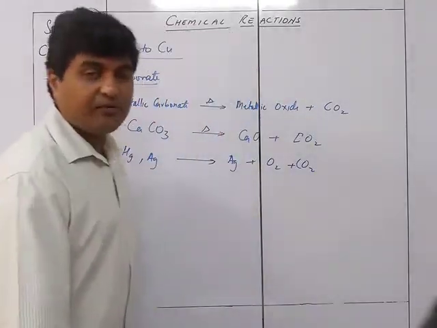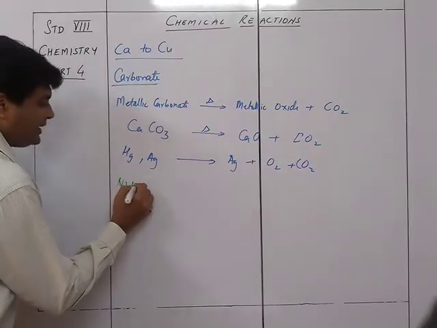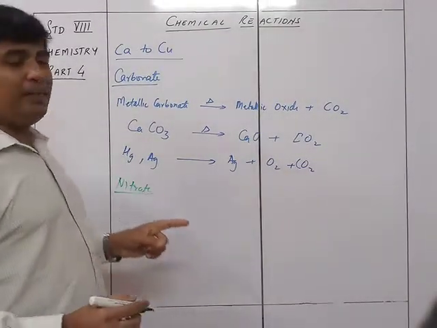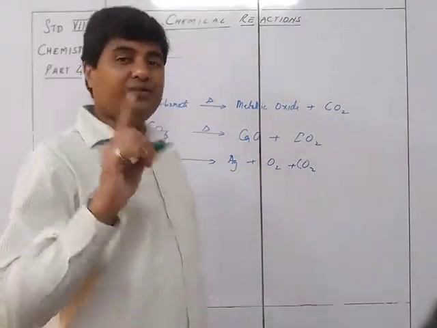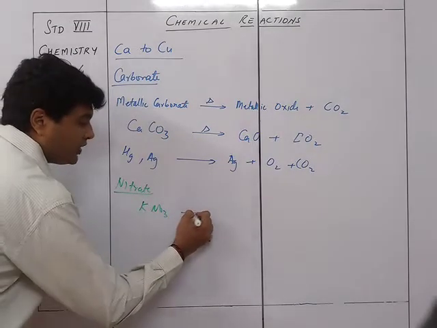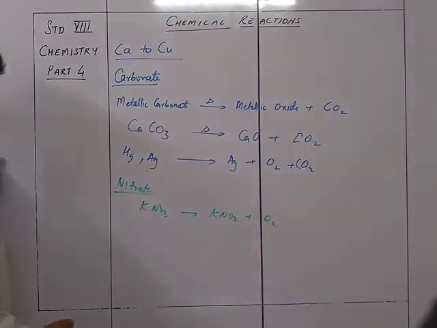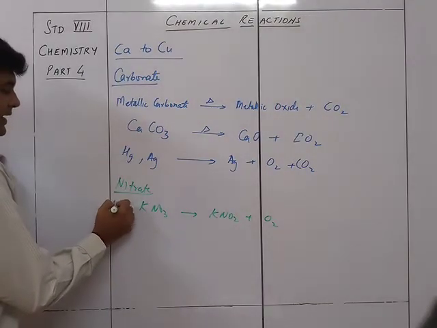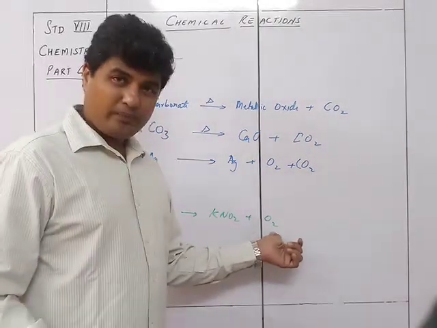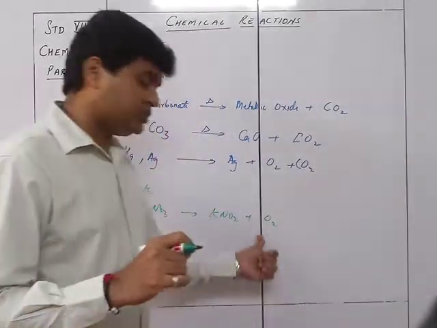The next will be nitrates. If I have a nitrate, in the same way, potassium and sodium will react a bit differently. What is going to happen? KNO3 is going to give you KNO2 plus O2. Na and K are going to react the same way. NaNO3 is going to give you NaNO2 plus O2. So these nitrates will give you nitrite plus oxygen.